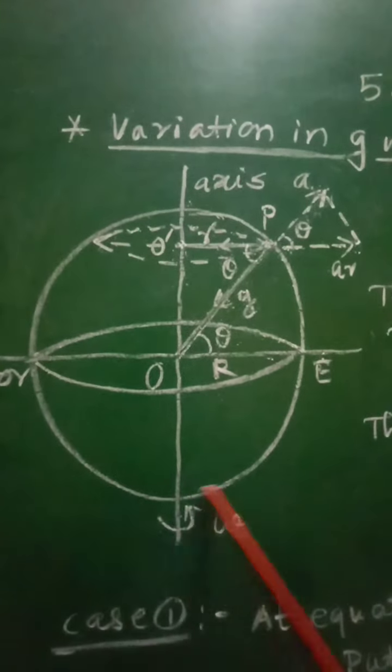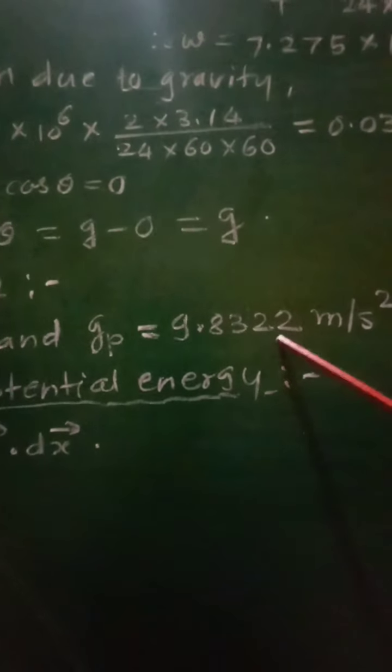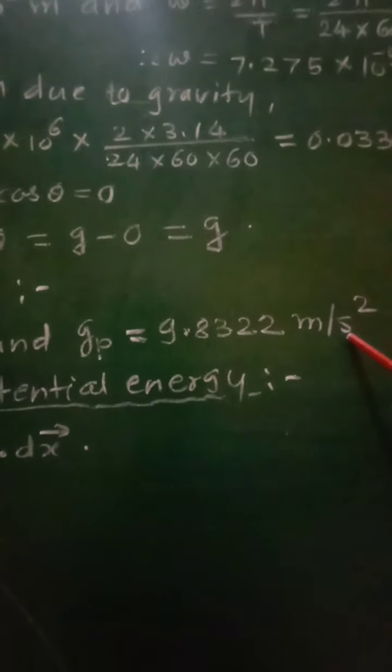The acceleration due to gravity on the equator, GE, is equal to 9.7804 meter per second square, and at the poles Gp is equal to 9.8322 meter per second square.